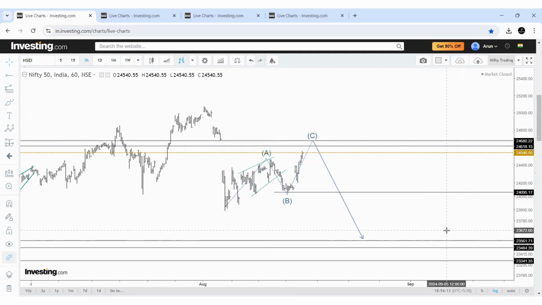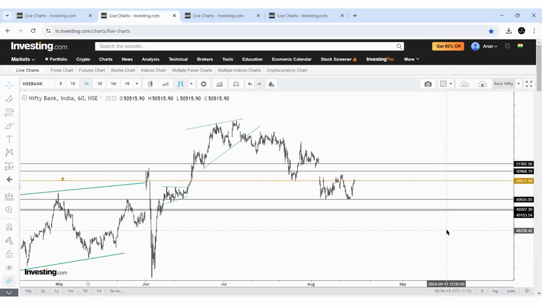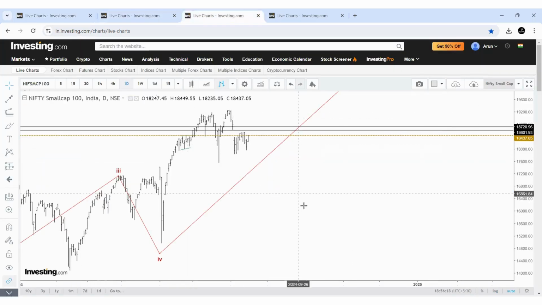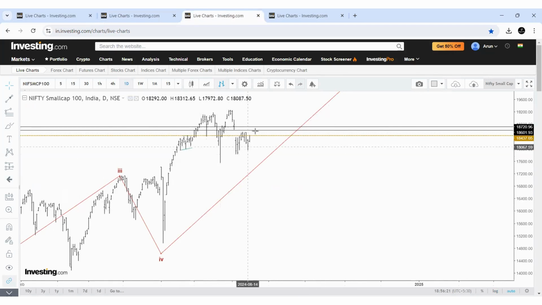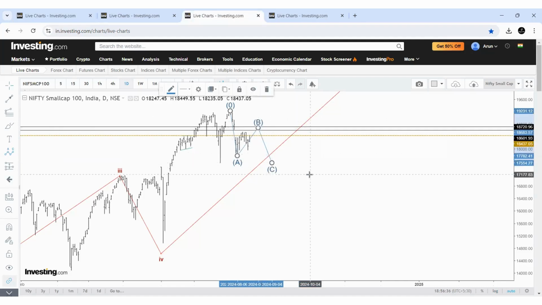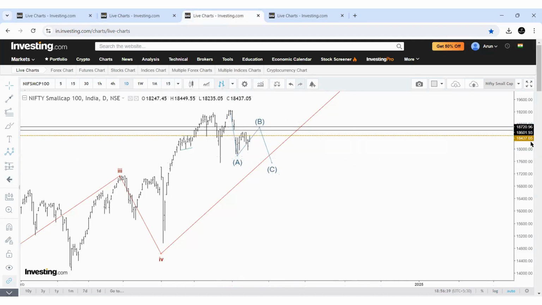Because I come to the Bank Nifty again later. Broader markets, small cap, still I believe this can be wave B. A, B and C. For that, the B should reject between 18,600 to 18,720 or 750 in that range. Small cap 100. Okay. If it is a B wave, the price may reject 18,600 to 18,720 if the price moves higher. Okay. We need to watch these two levels as important rejection points for a B wave.